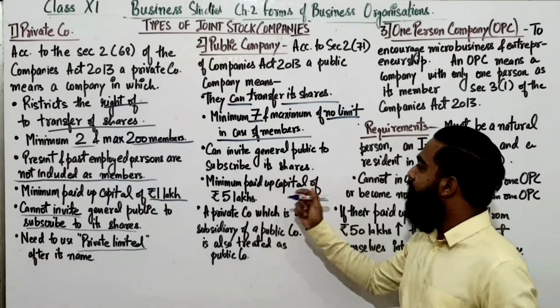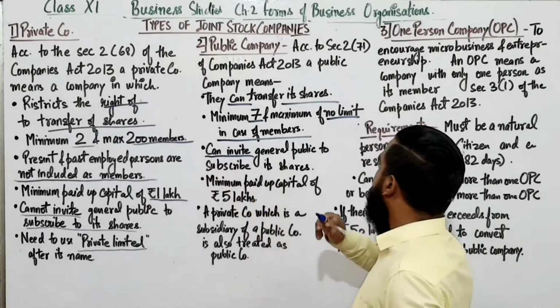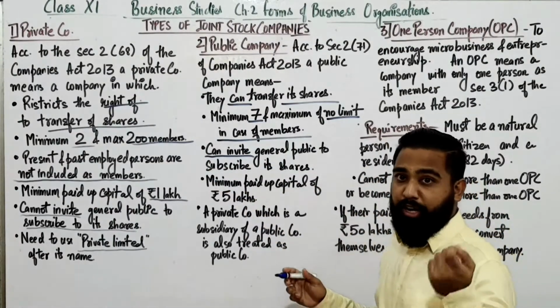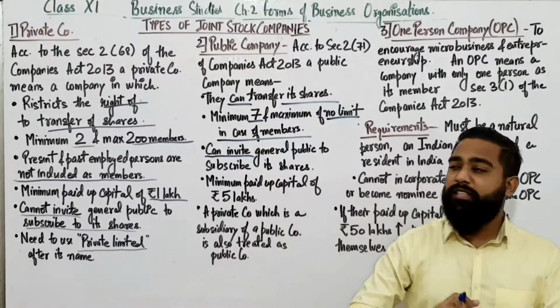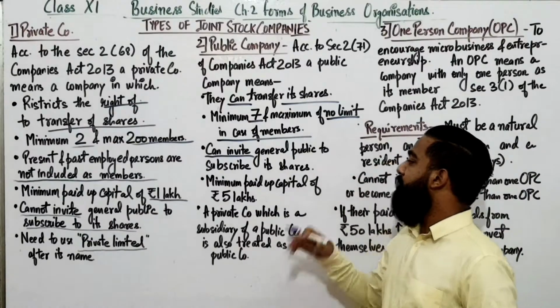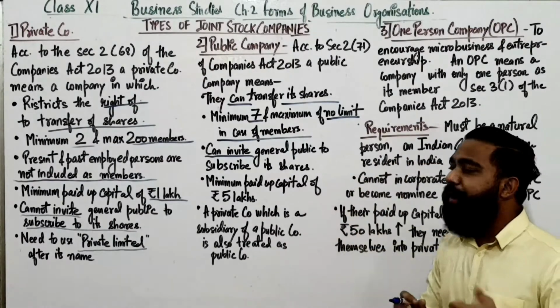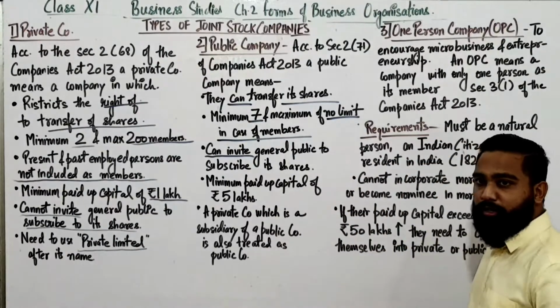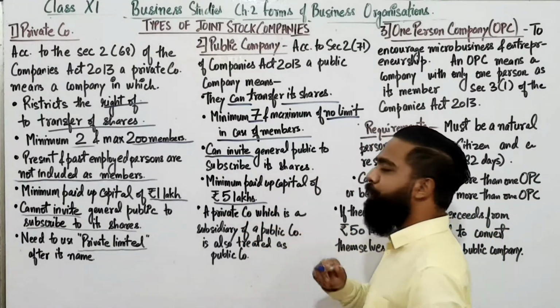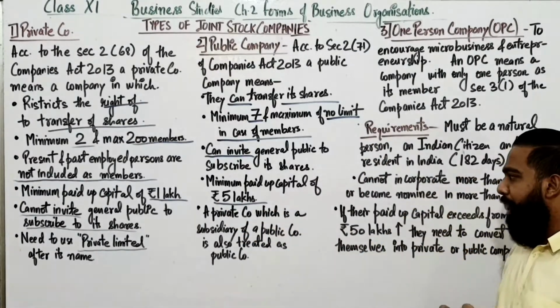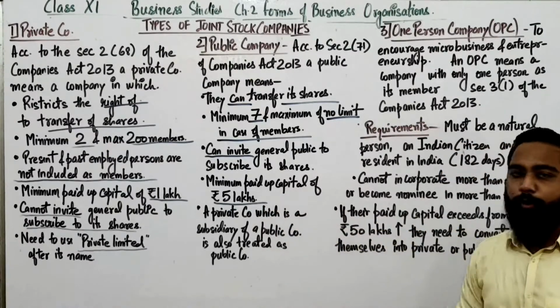A public company can invite the general public to subscribe to its shares. They can invite general people so that they can subscribe to its shares. The next one is minimum paid up capital. For starting the business, they need a minimum of 5 lakh rupees. The minimum paid up capital must be 5 lakh rupees.